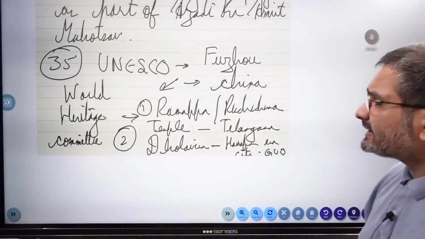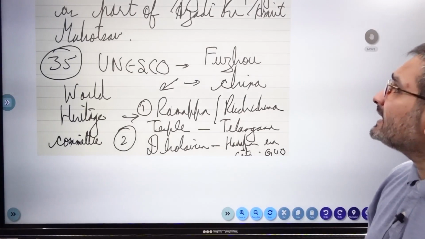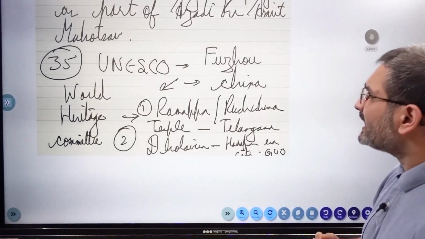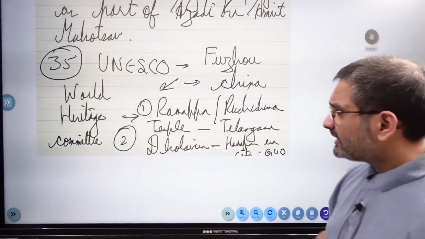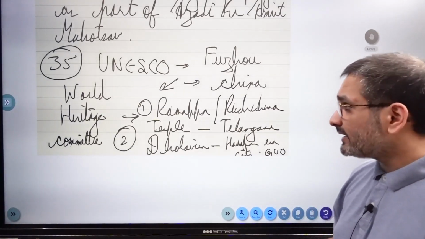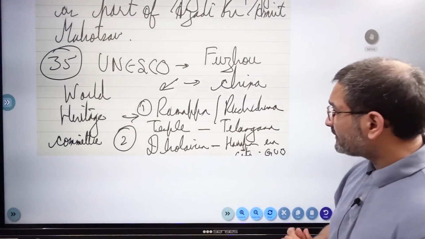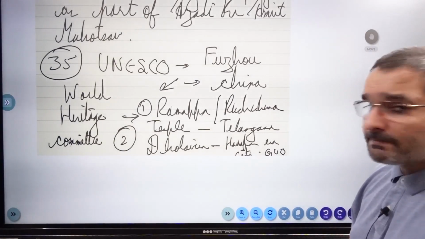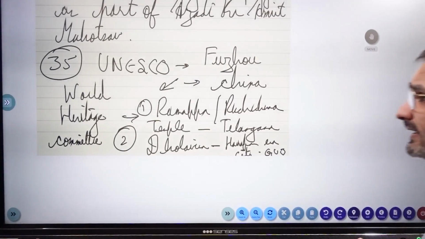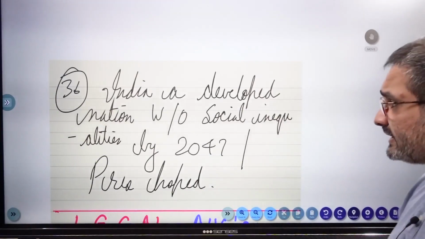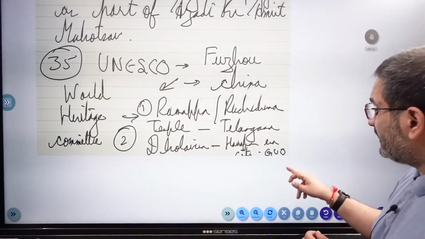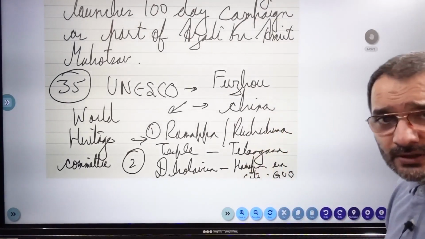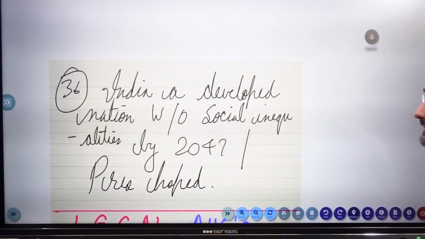So UNESCO World Heritage Committee held its 44th conference, if I'm not mistaken, at Fuzhou in China. But that is not important. What is important is that Ramappa Rudreshwara temple in Telangana and Dholavira that is a Harappan era city in Gujarat have been given the World Heritage Site status. And after these additions, we are now at the count of 40. I believe I have not written it here. If I'm mistaken, please do correct me, but I believe it's 40 as far as I remember.